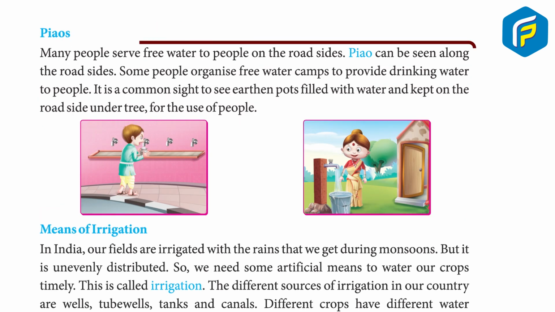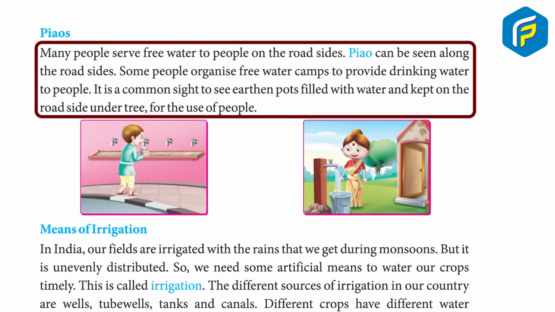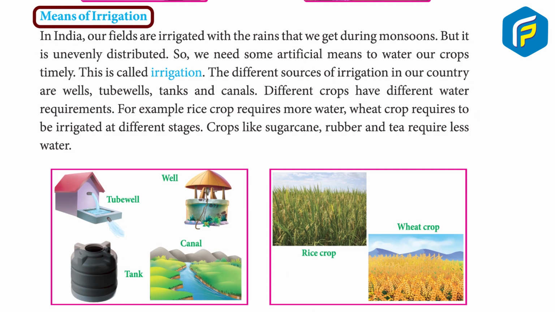Piaus. Many people serve free water to people on the roadsides. Piaus can be seen along the roadsides. Some people organize free water camps to provide drinking water to people. It is a common sight to see earthen pots filled with water and kept on the roadside under a tree for the use of people.